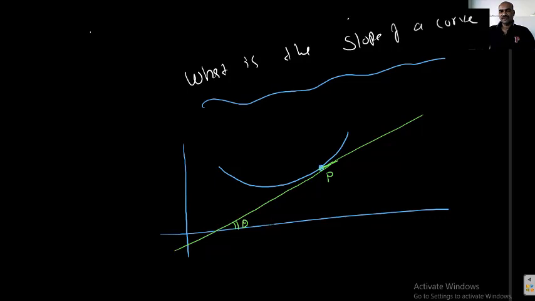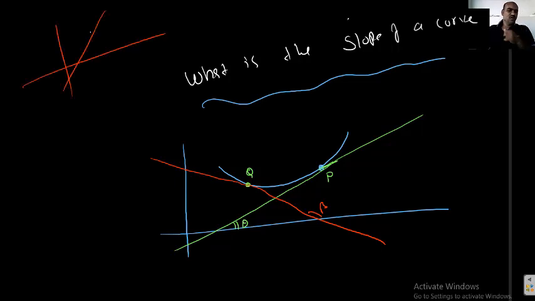Understood, students? I want to find the slope of this curve at this point Q. If a unique tangent exists at the particular point, for example with inclination beta, then the slope of that line is taken as the slope of the curve at that point. From this explanation, you can conclude the slope of a straight line is constant, but the slope of a curve will vary from point to point.